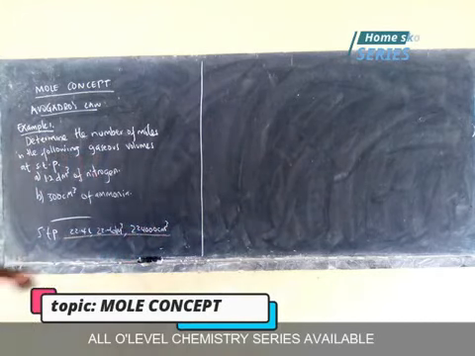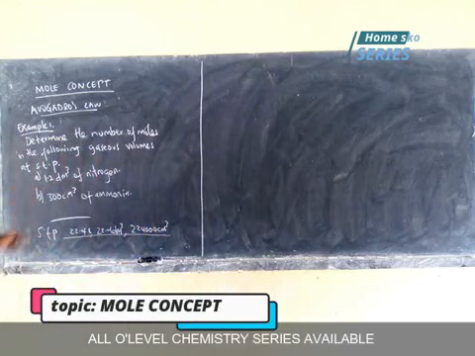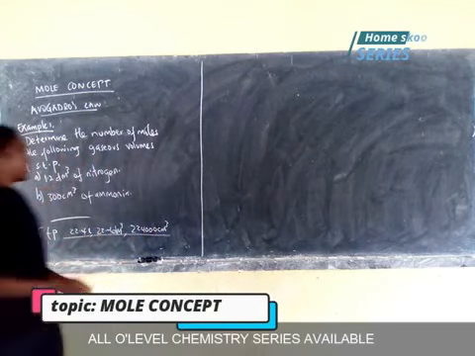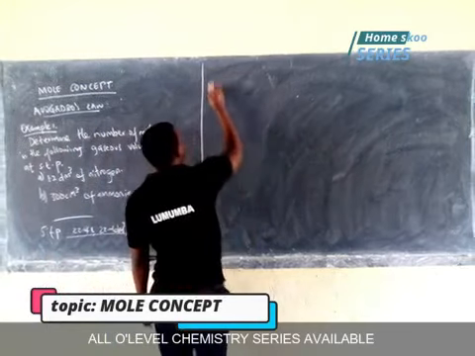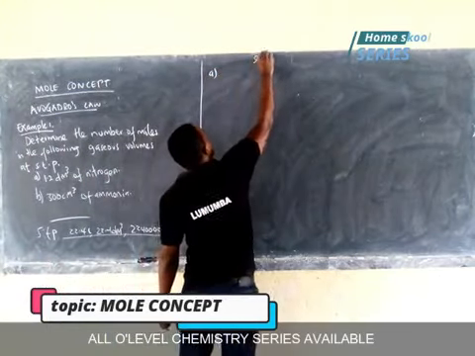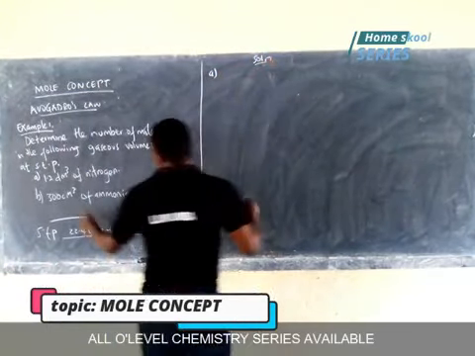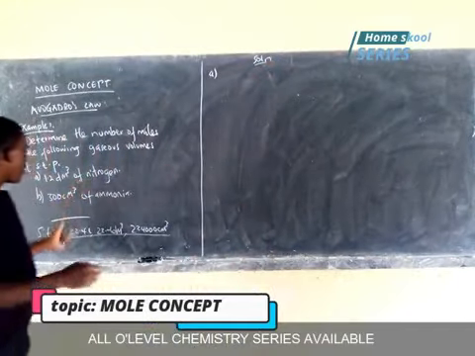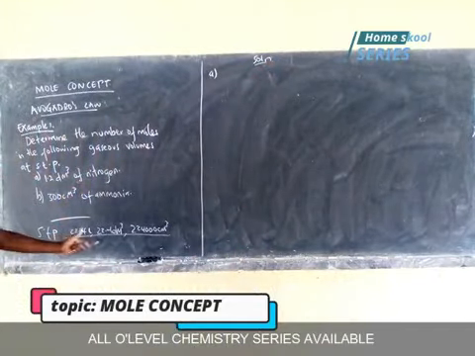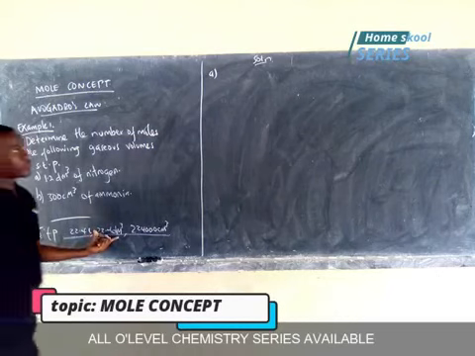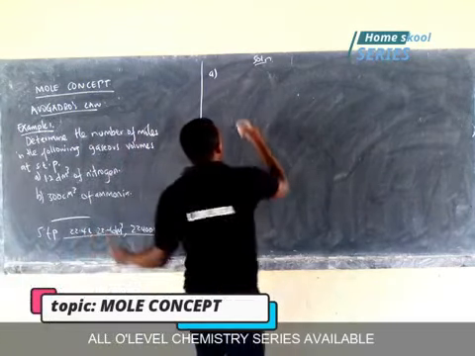So don't forget about that. Part A, 1.2 decimeters cubed of nitrogen, then part B, 300 cubic centimeters of ammonia. Then the solution for part A, we know that 1 mole of a gas at STP occupies 22.4 decimeters cubed. So we write that statement.